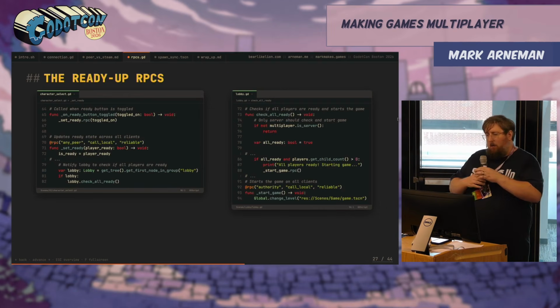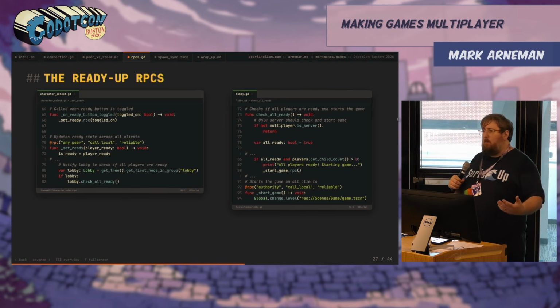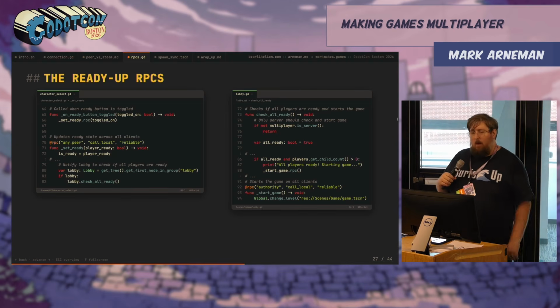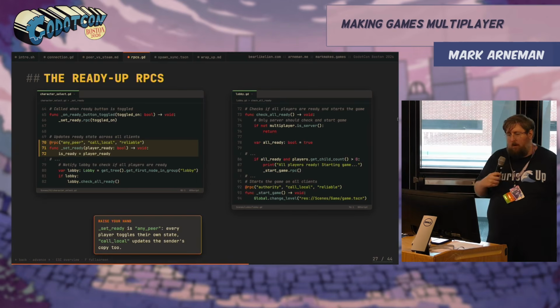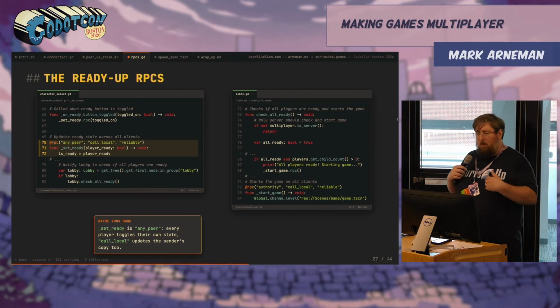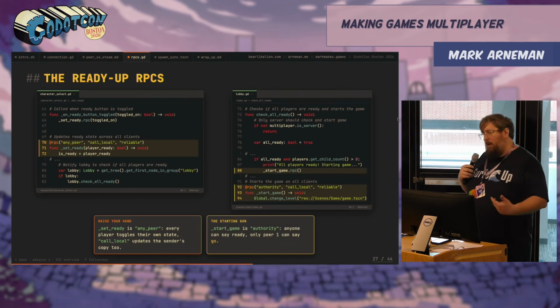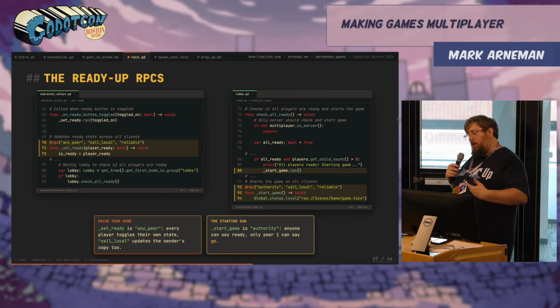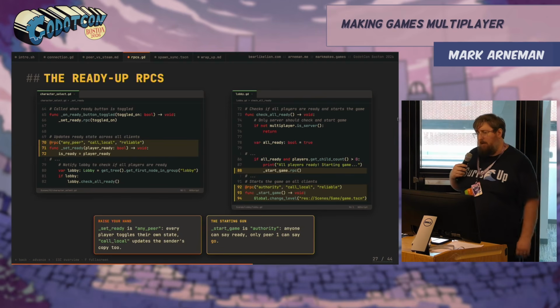Now we're going to talk about readying up. In Cooties, you have a state where you enter a lobby. Once all players are ready, the game will begin. On the left side, we have sort of a process to raise your hand, right? We're going to set ready. We're going to send it to every peer, and then we're going to call local on the sender. And then the starting gun is every player is checking for the ready, but only the server is telling players to change scenes.